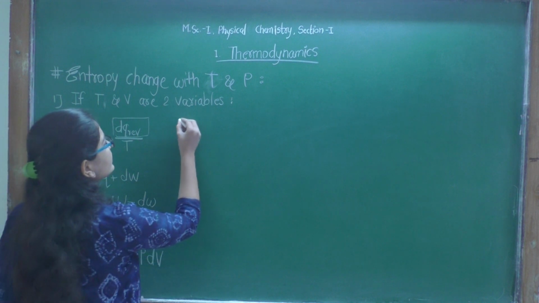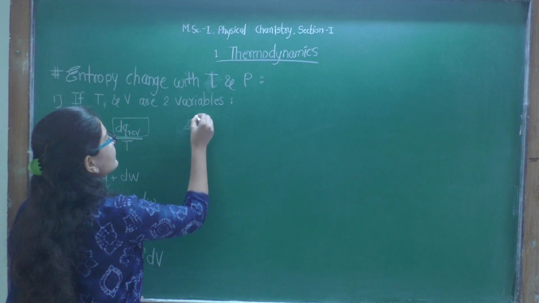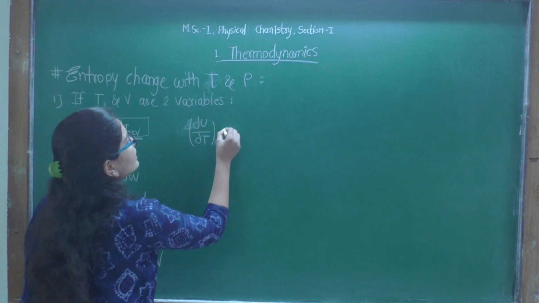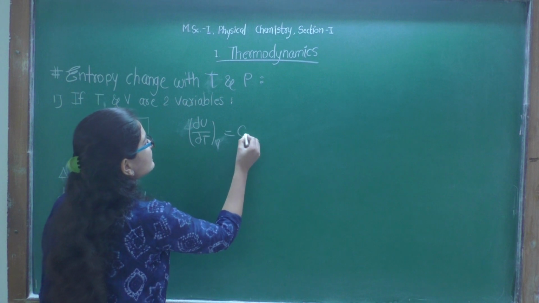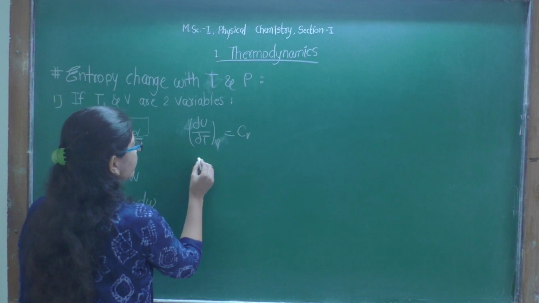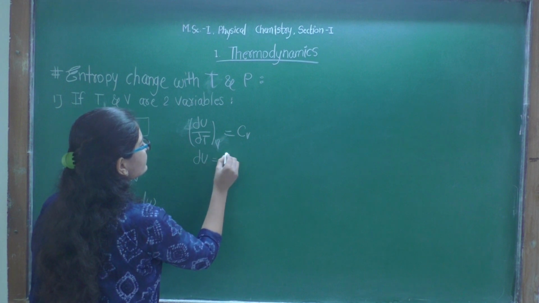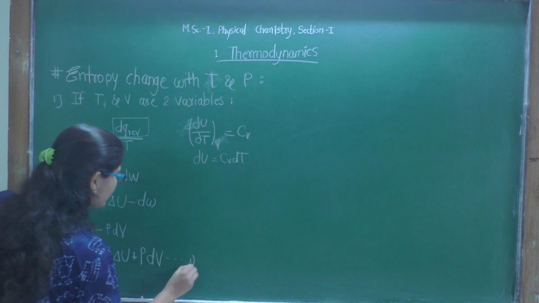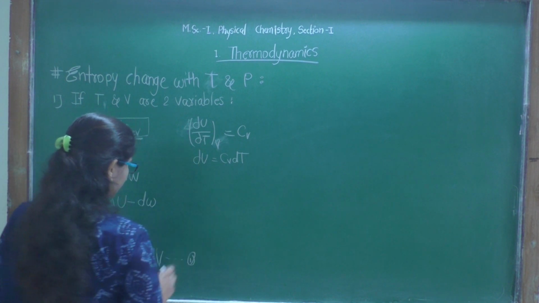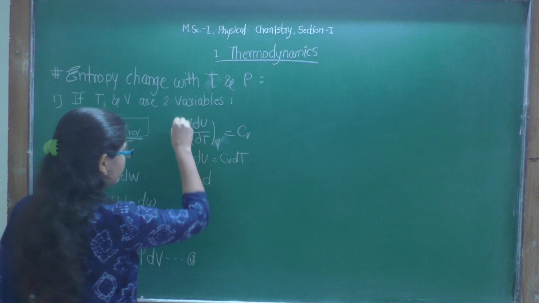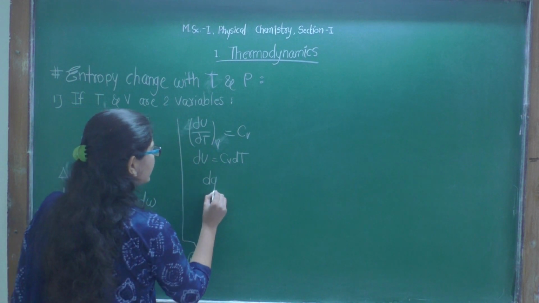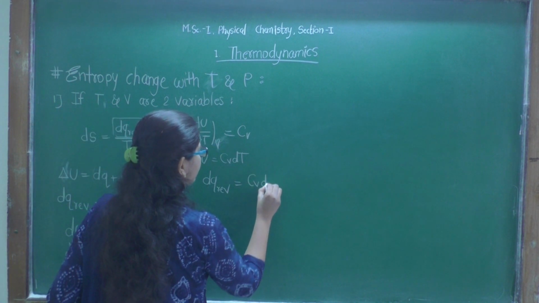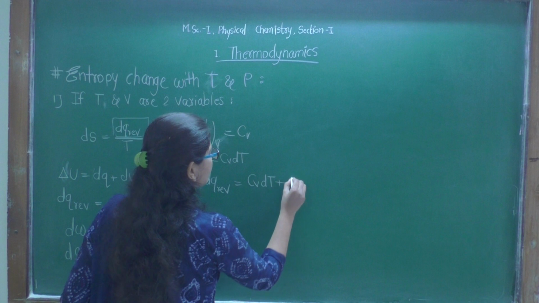what is dU? We know that dU by dT at constant volume is equal to Cv, right? Therefore, dU is equal to Cv dT. We can substitute this in equation 1. This is equation 1. Then it will become dq reversible equals Cv dT plus p dV.